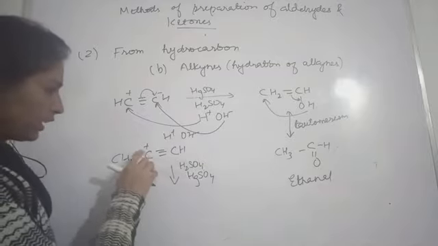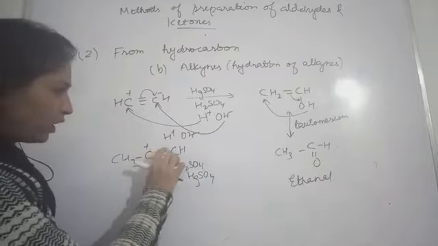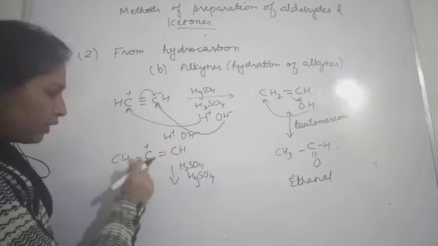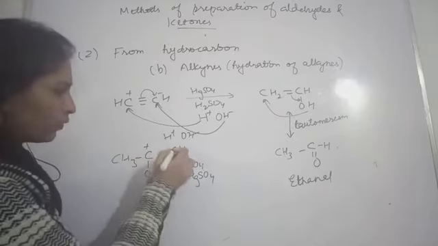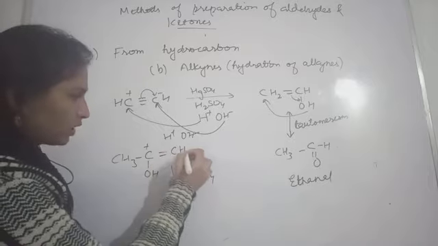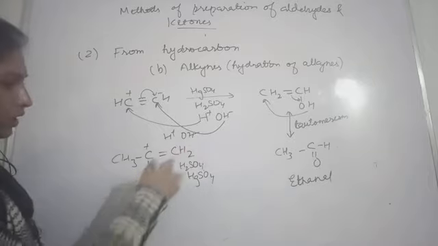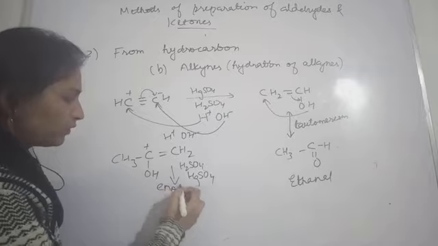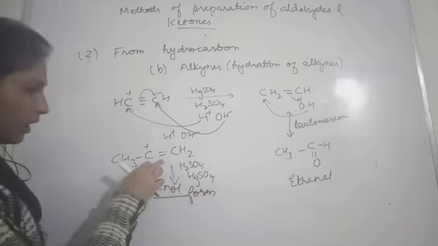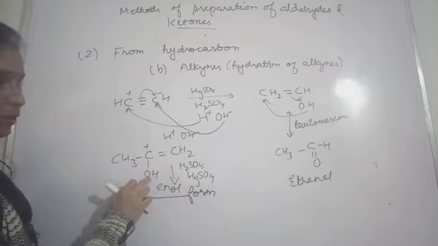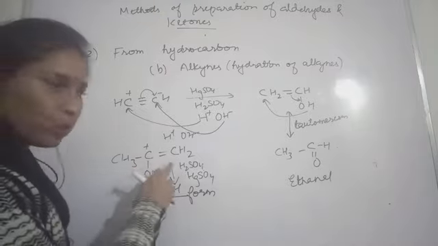Okay, so if this bond is breaking, then this will be the carbocation. Here you will have this OH, and here you will have this H. So this will become CH2. This will be the enol form. Why is it called the enol form? The double bond and the alcoholic part are also present. So this will be called the enol form.